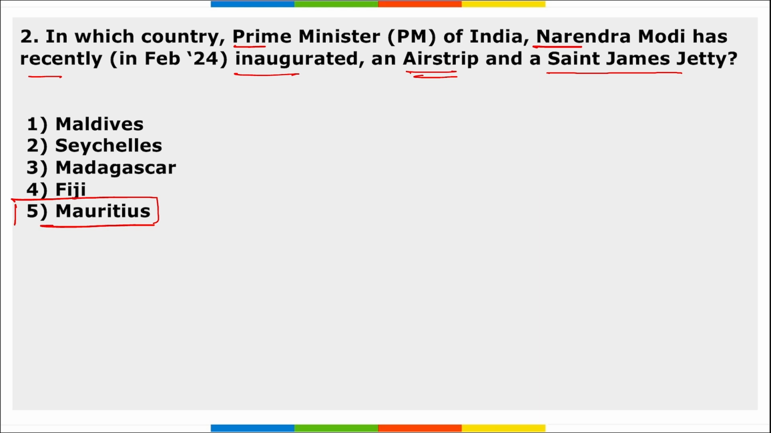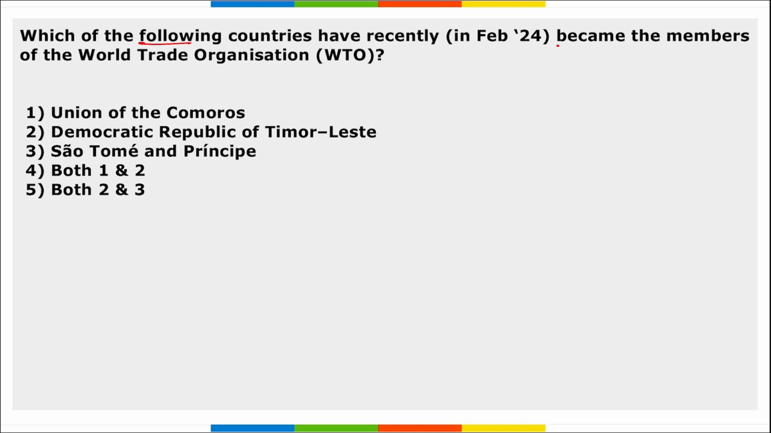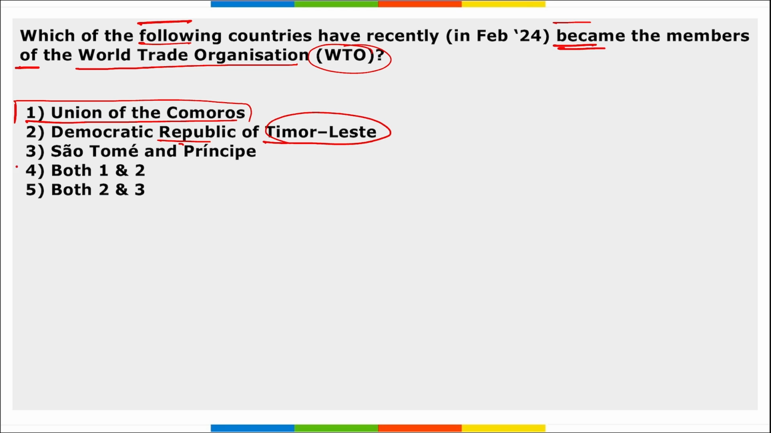Take a note. Next, which of the following countries have recently become the members of the World Trade Organization, that is WTO? So which of the following countries have become the members of World Trade Organization? It is Union of Comoros and Democratic Republic of Timor-Leste. So right option becomes both 1 and 2. And the signing ceremony for this was held during the WTO's 13th ministerial conference that was hosted by UAE, United Arab Emirates, in Abu Dhabi.